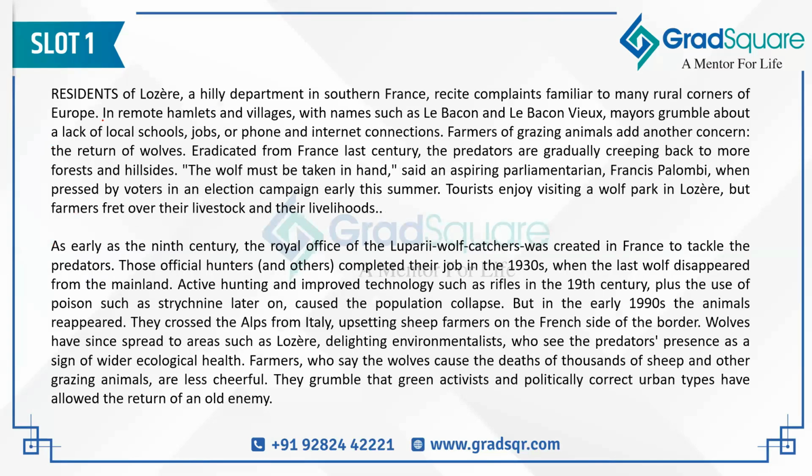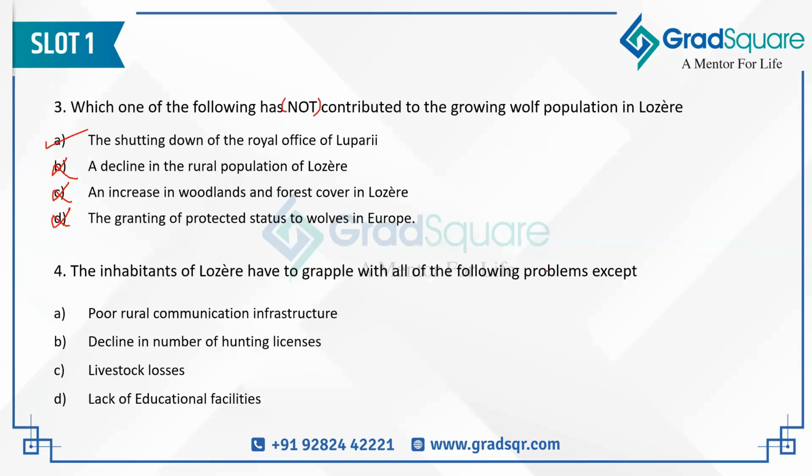A is true: the Royal Office of Lupari has been shut down. But where has this been mentioned? This has been mentioned in the second paragraph, which is talking about the fact that they completed the job in the 1930s. So it was not shut down in the 1990s when the wolf population returned. It was shut down in the 1930s because the last wolf disappeared. So option A, even though it is true according to the passage, is not answering the question, because the question is specifically asking about options which are contributing to the growing wolf population. A is not a factor contributing to it. So it is the one and only option which is not contributing to the growing wolf population. And that's why A becomes the correct answer for 3.